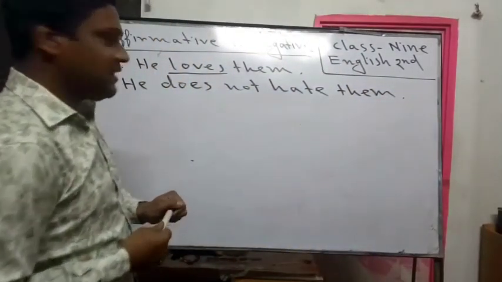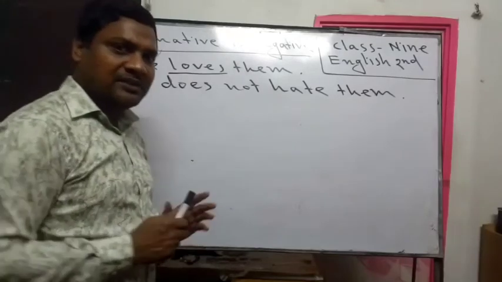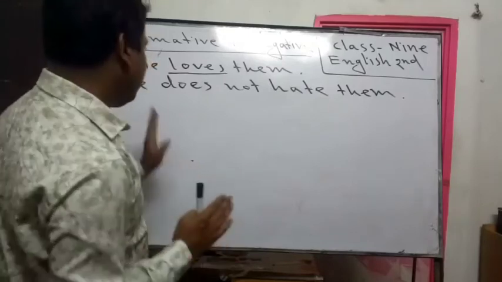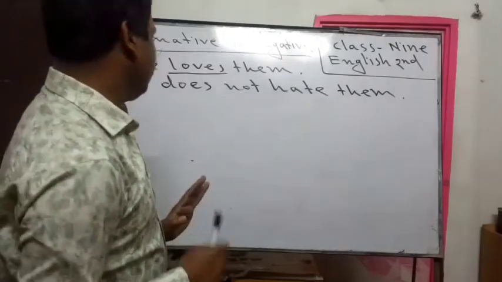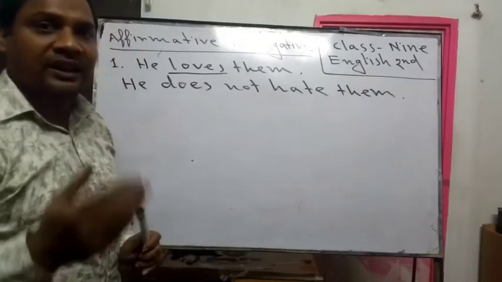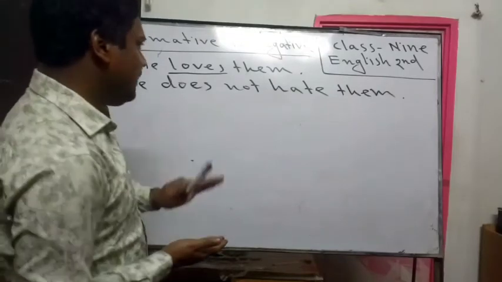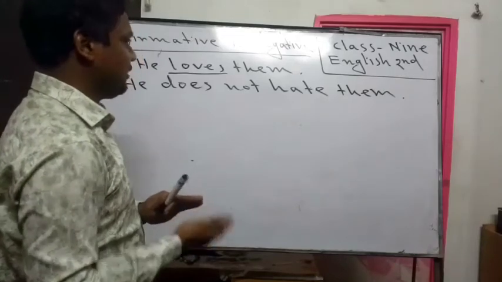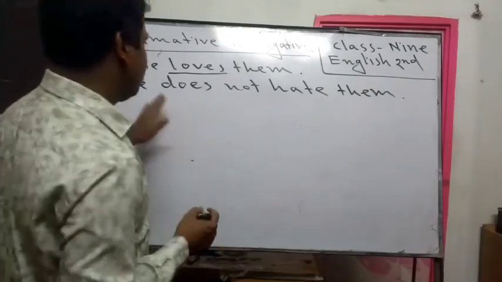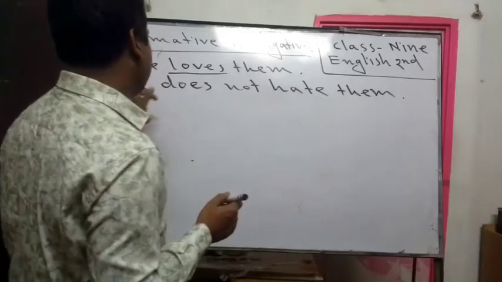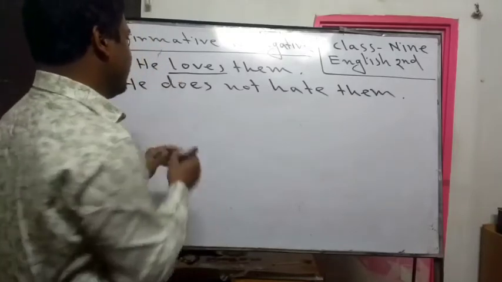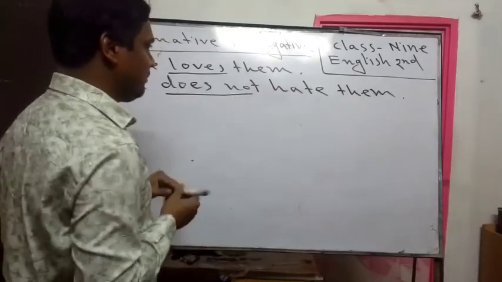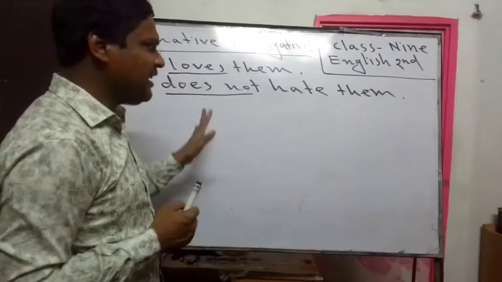So, he loves them. What is the meaning of he loves them? সে তাদেরকে ভালোবাসে. And the meaning of he does not hate them is সে তাদেরকে ঘৃণা করে না. Both of the meanings are the same, because there is no difference in meaning between the affirmative and negative, though does not has been used. This is the sign of negative, so does not has been used, but the meanings are the same.